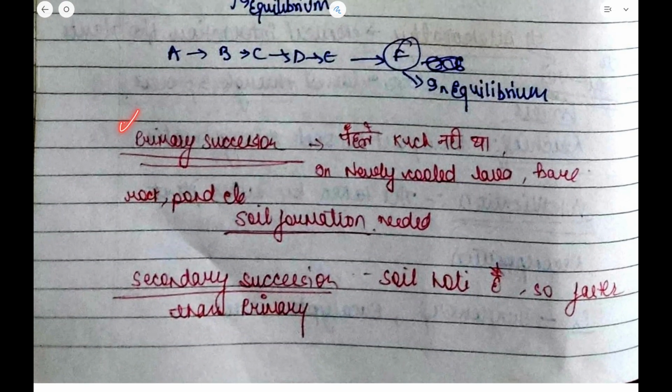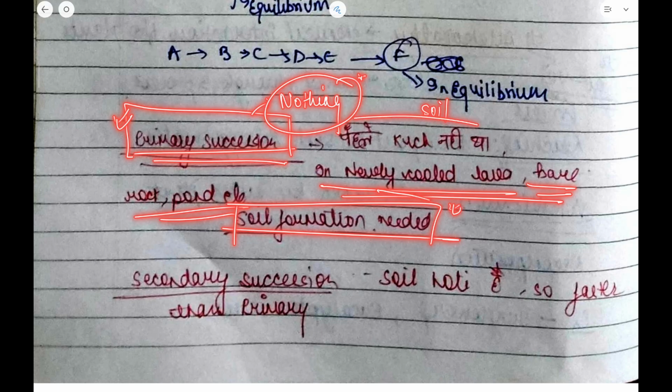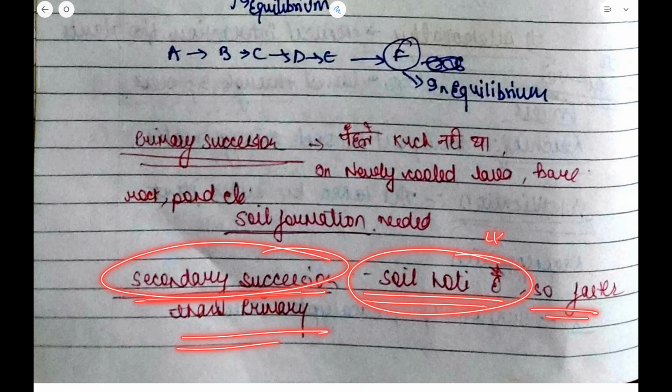Now, what is primary succession and what is secondary succession? Primary succession is a condition in which there is newly cooled lava, bare rock, and a newly formed pond, with nothing there before. For example, if there is a volcanic eruption, there is no soil. So in primary succession, soil formation is needed. Nothing was there in the first place. But in secondary succession, soil is already there, so it is faster. Secondary succession is faster than primary succession.